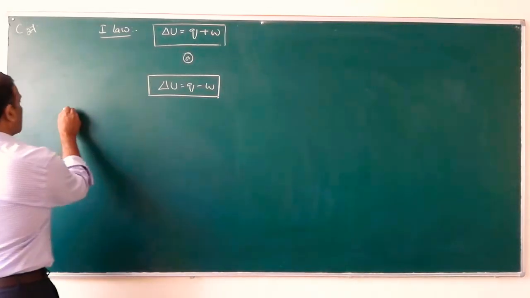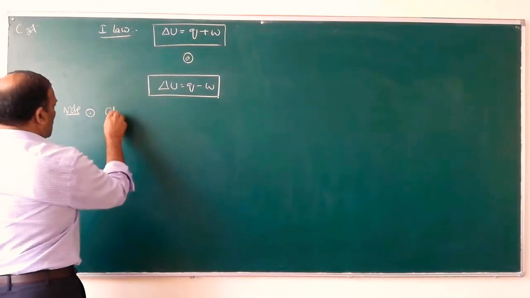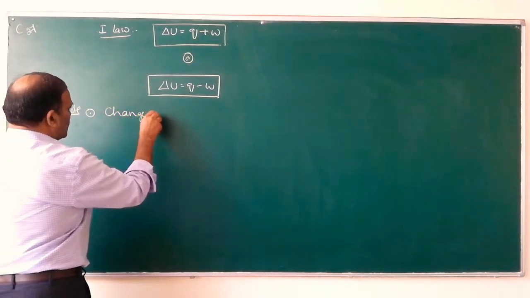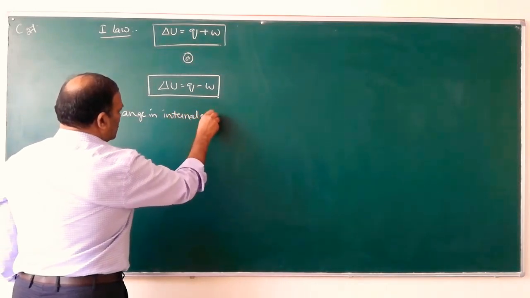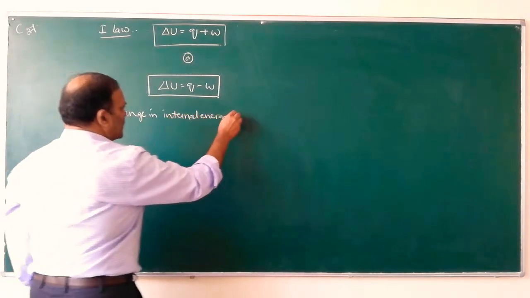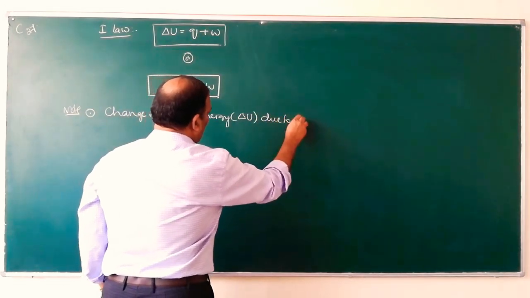So now let us see note number 1. Change in internal energy delta U due to work.